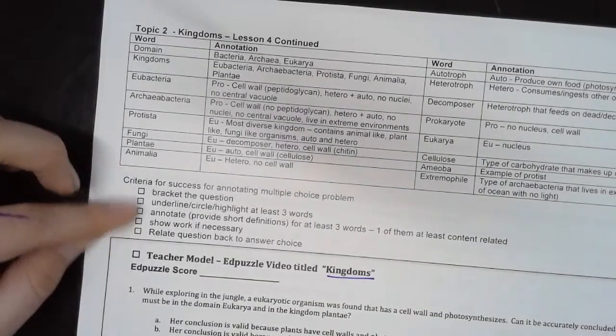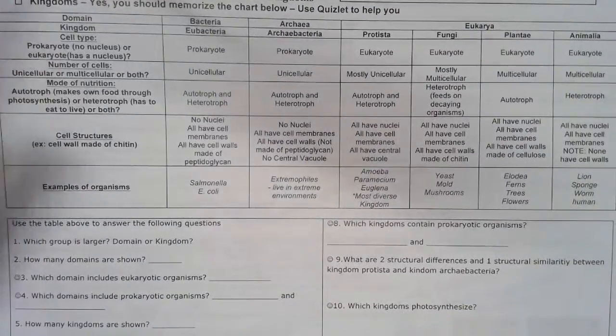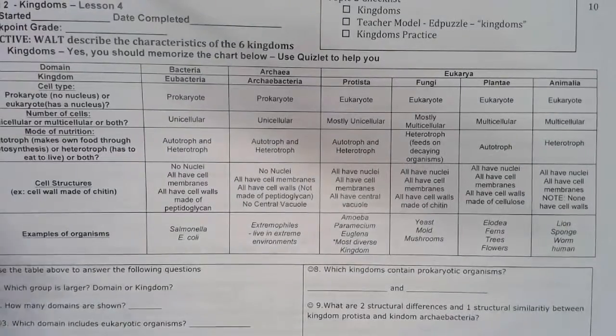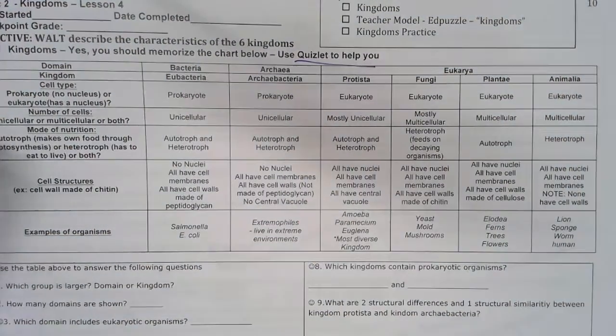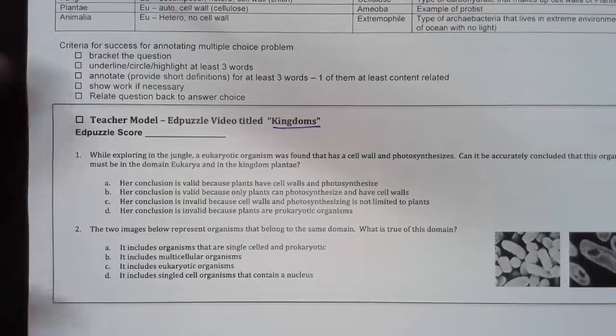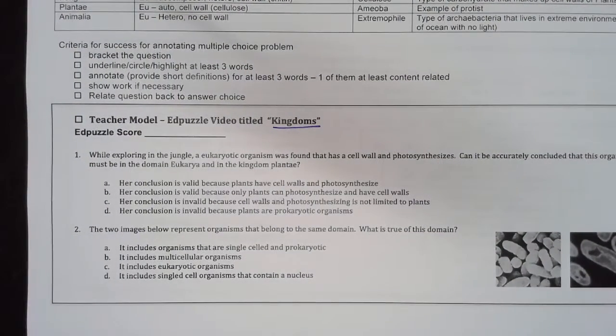Criteria for success for a multiple choice problem. This chart that you had on all the domains, kingdoms, and all those little characteristics for them, yes, you have to memorize it. I recommend Quizlet to help you because there's a lot of information. It's just one of those things. Bio is a lot of memorization about life. And we annotate to help us remember all of these shenanigans. So let's go for it.